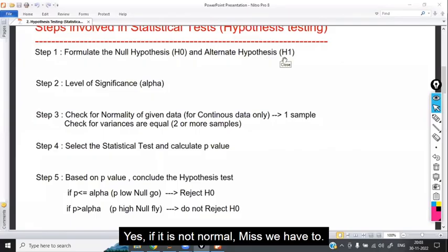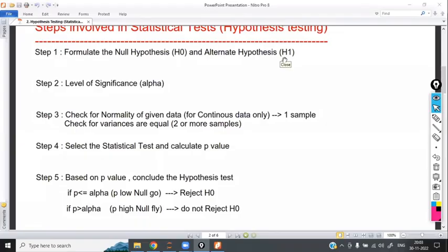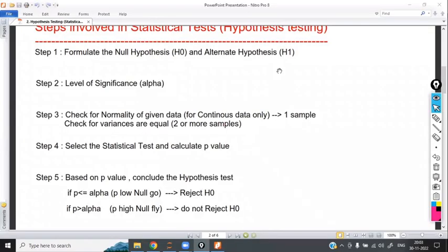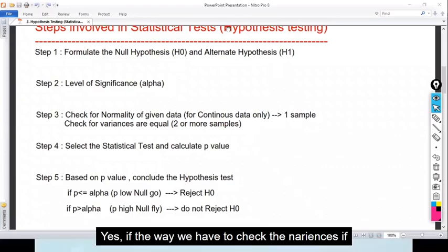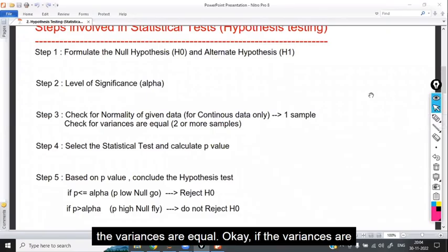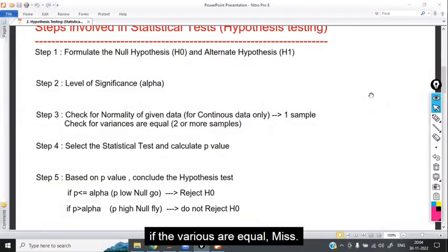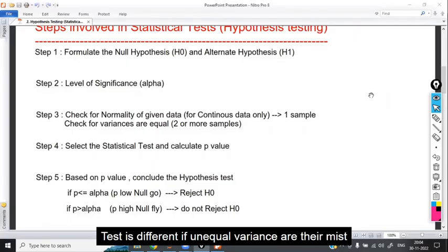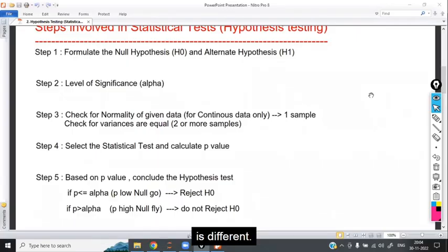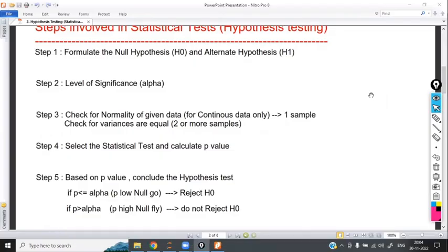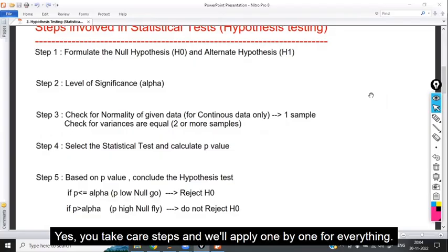Yes, if it is not normal, we have to convert it to normal distribution. Yes, we have to check the variances. If the variances are equal, okay. If the variances are not equal, then a different test is needed. If the variances are equal, the test is different; if unequal variances are there, the test is different. Yeah, we'll see everything one by one. Just take care of the steps and we'll apply them one by one.